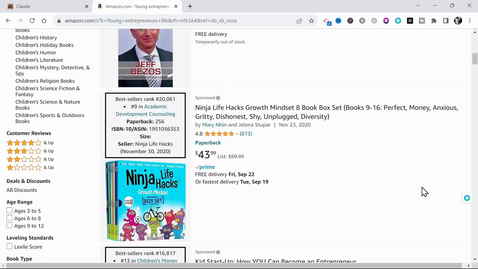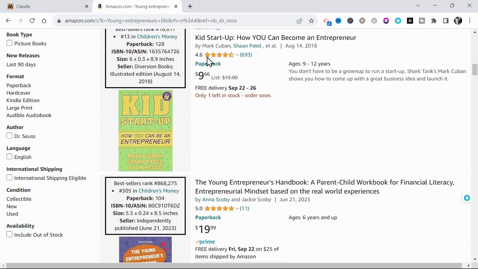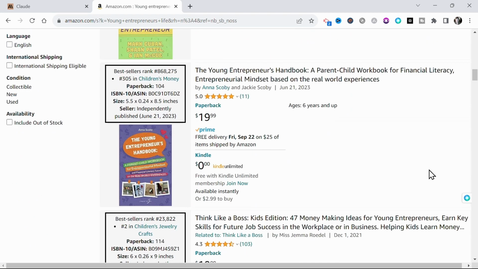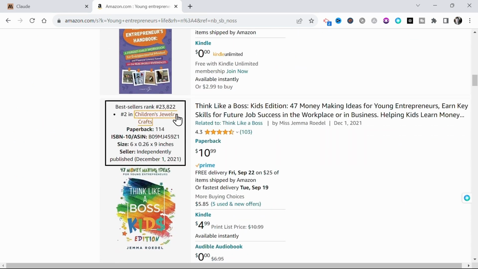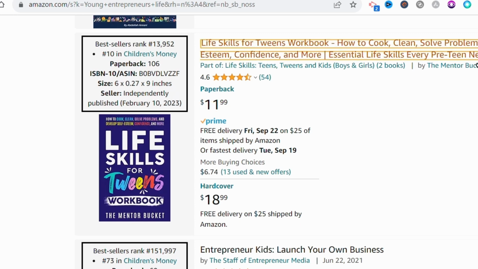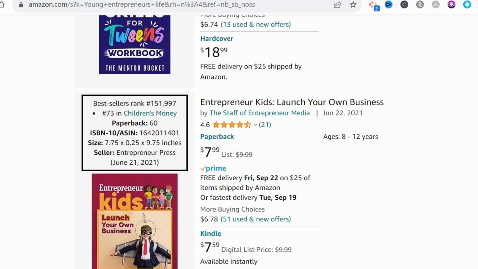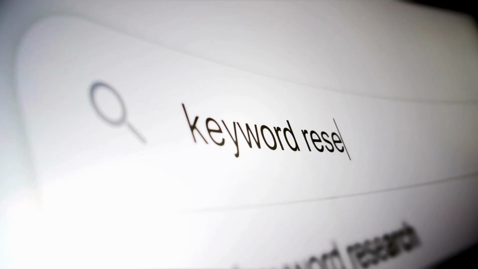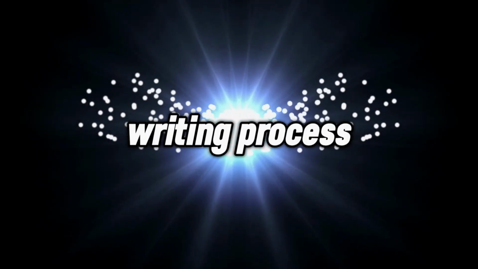And this tool also provides you with a box of statistics next to each listing. The important stat to look for here is the bestseller rank. In the ideal niche category, the BSR for the top 20 listings will be 50,000 or less. And you also want to take note of the publication dates. In these top 20 listings, you want to see some relatively new publications that have managed to rank for these keywords.